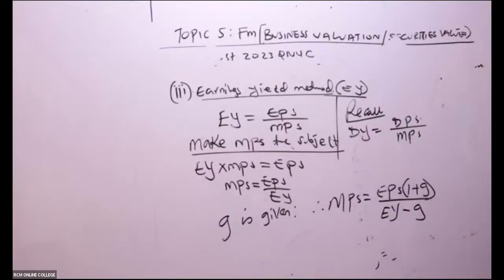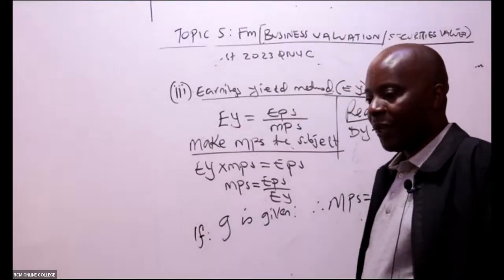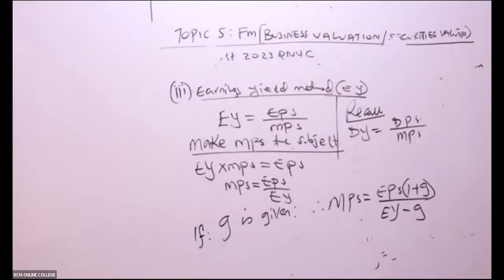If G is given, then MPS will be equal to EPS into 1 plus growth rate all over EY minus growth rate. So you see, this is one share, this is value over a share.